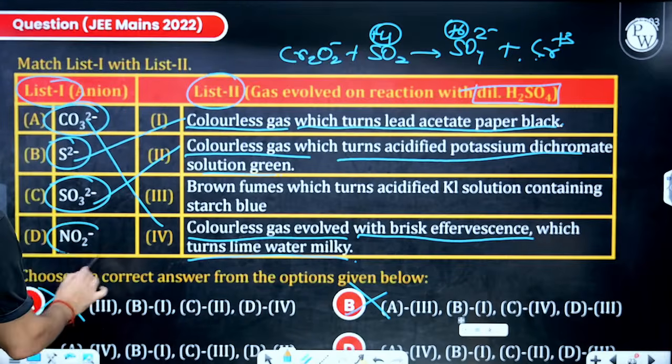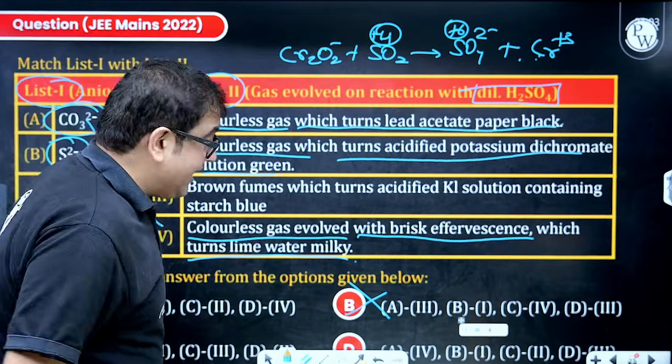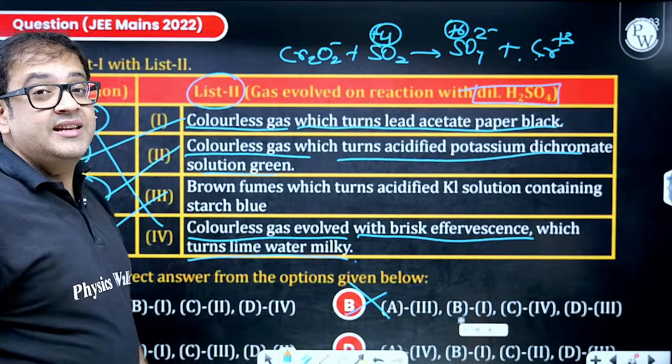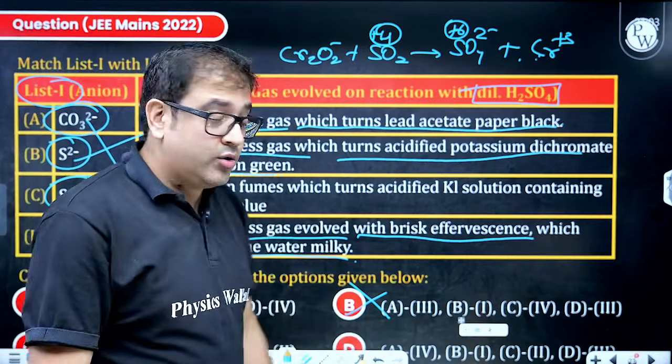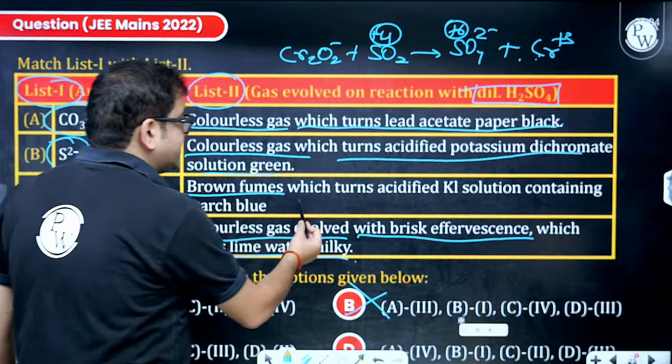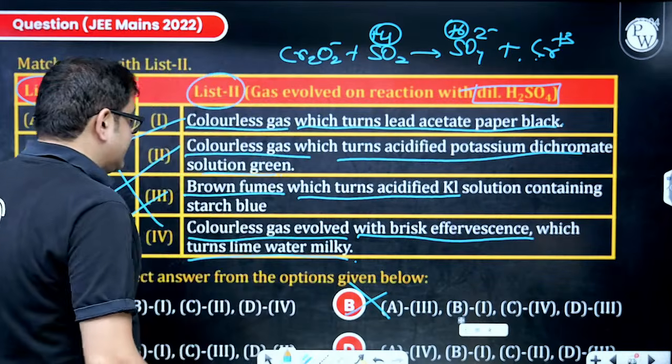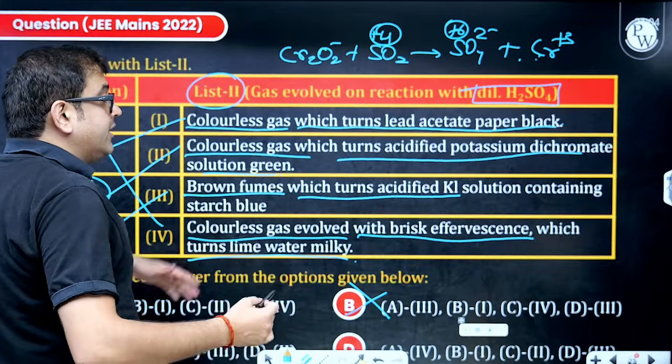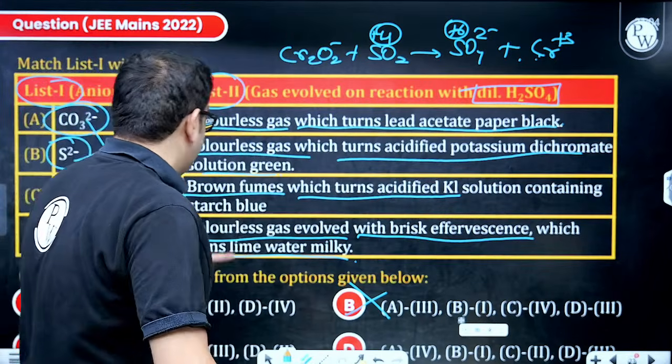Now, NO2- is your nitrite ion, which with acid is released in the form of nitrogen dioxide, NO2 gas, which is not colorless, it is a brown colored gas. And obviously this also turns KI solution containing starch blue.